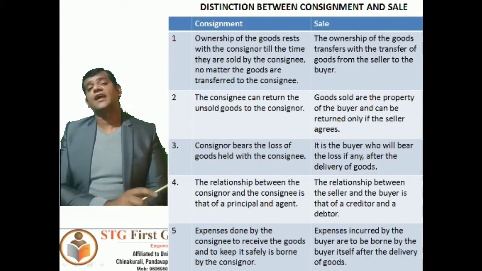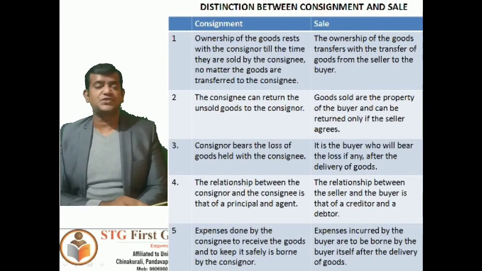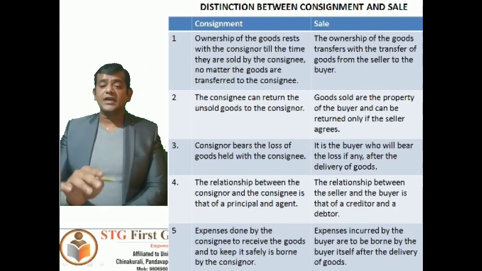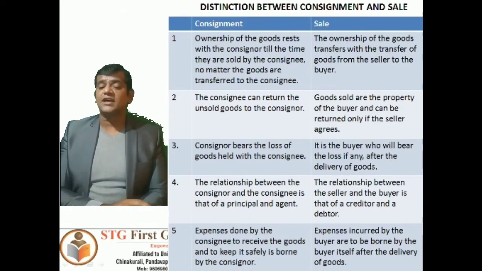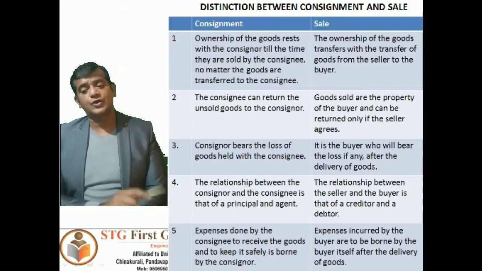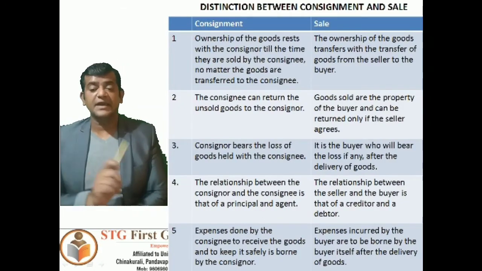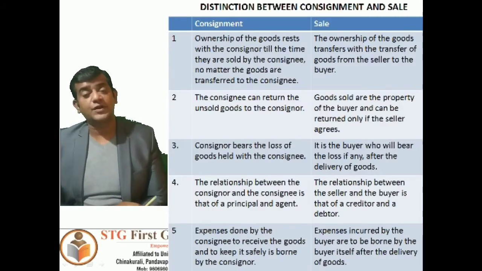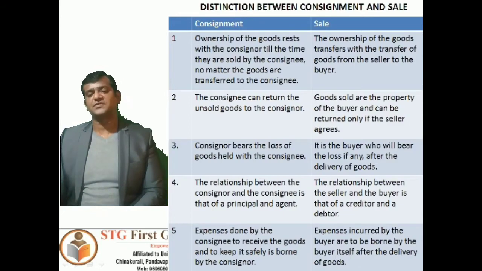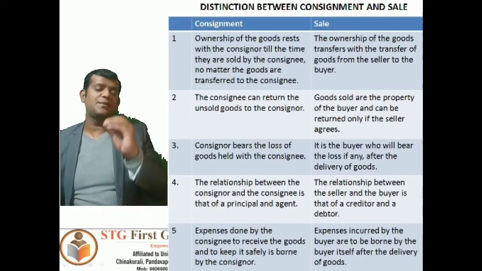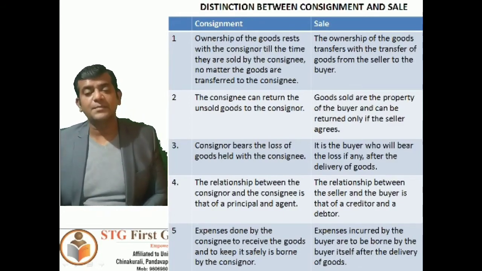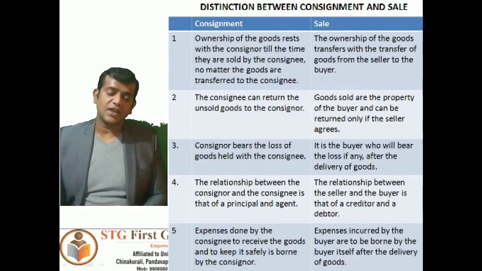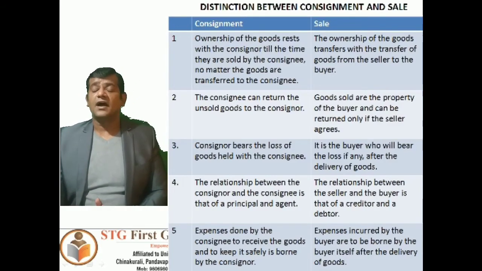So the consignor has to bear all the expenses involved in the process. In sales, expenses incurred by the buyer after the delivery of goods are borne by the buyer itself. So the buyer has to take care of all kinds of expenses paid by him. That is the major difference between consignment and sales.